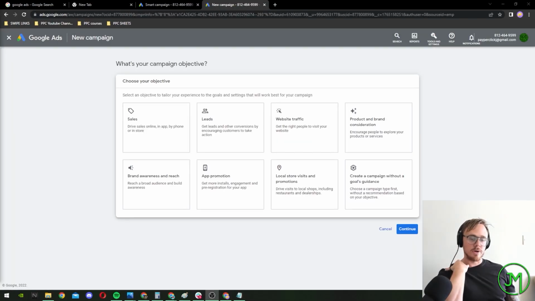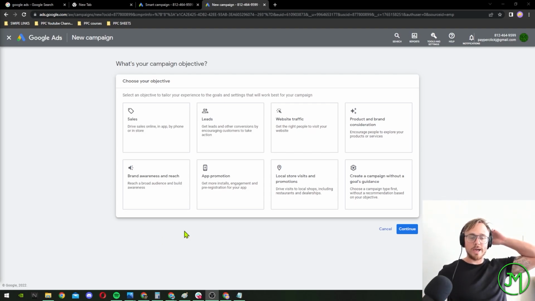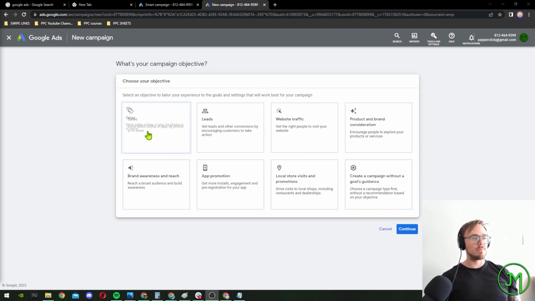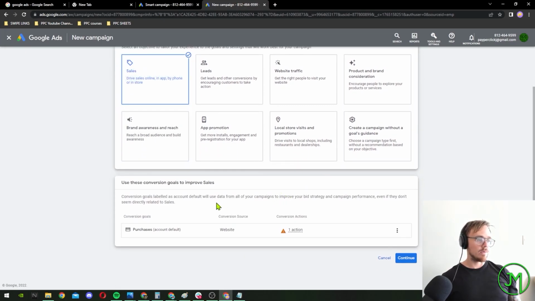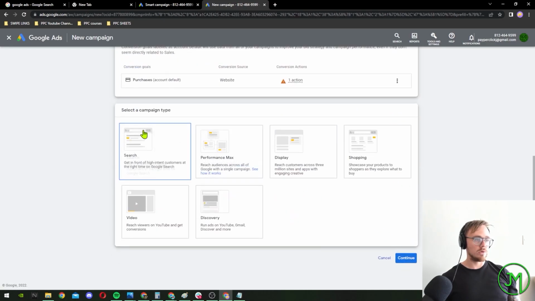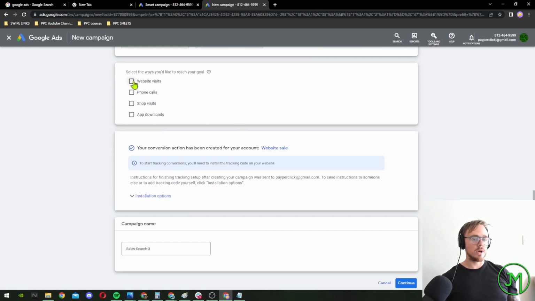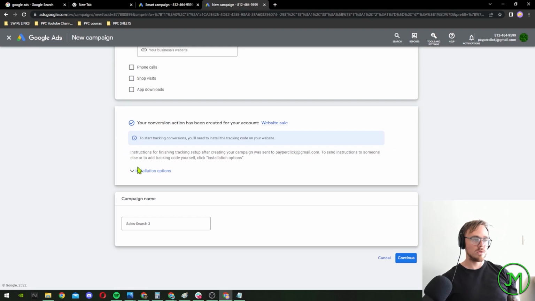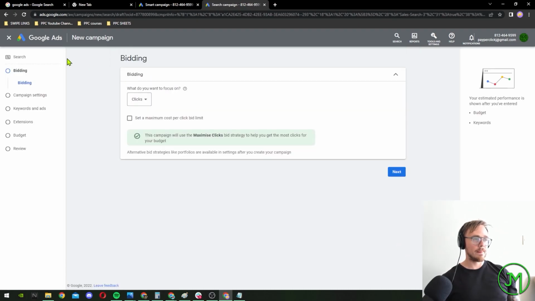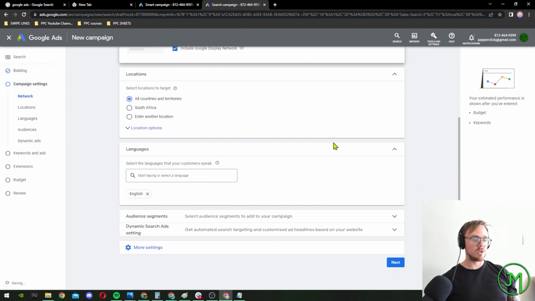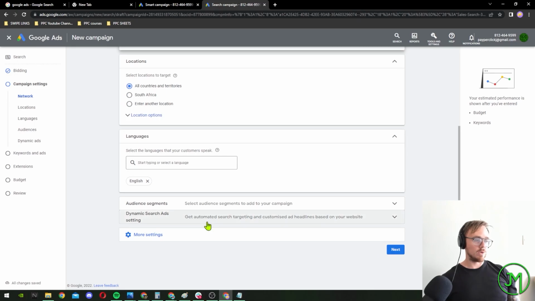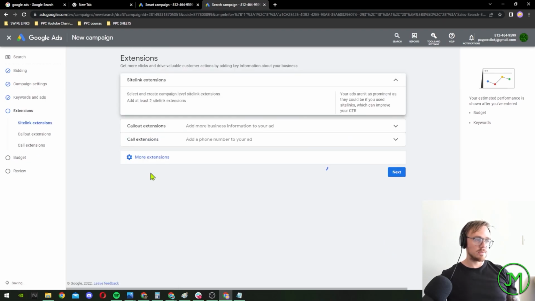I'll show you. All right, so we need to set up a dummy campaign so I can show you how to do this. We're going to go over here and choose the campaign objective. Hit sales, click continue, hit the button over here, search, okay? Go down here, click website visits, continue. What you want to focus on, let's leave that as clicks for now. We can edit all this information later. Then go down over here, click next, next, next.